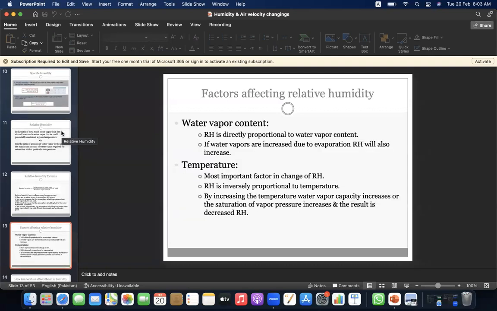Factors affecting relative humidity. Water vapor content. Relative humidity is directly proportional to water vapor content. If water vapors are increased due to evaporation, relative humidity will also increase. Temperature is the most important factor in change of relative humidity. Relative humidity is inversely proportional to temperature. By increasing the temperature, water vapor capacity increases, or the saturation vapor pressure increases, and the result is decreased relative humidity.